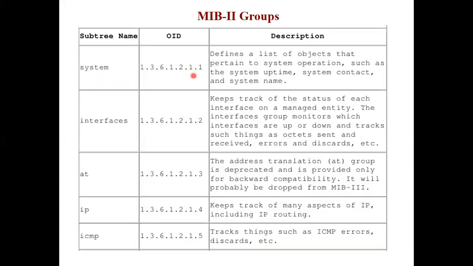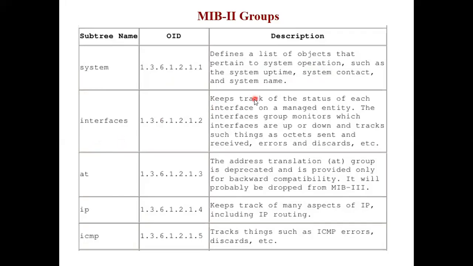This is important. The ID is important whenever you are dealing with the actual hardware or working with that particular system. So what is the system group? The description given is: it defines a list of objects that pertain to system operation, such as the system uptime, the system contact, the system name, and there are many more. There are 7 things. I should know how long my system has been up, what is the contact address of the system. There is an ID, but there should be a name too. So what is the system name? And other parameters are also there. We will study the system group again in detail.